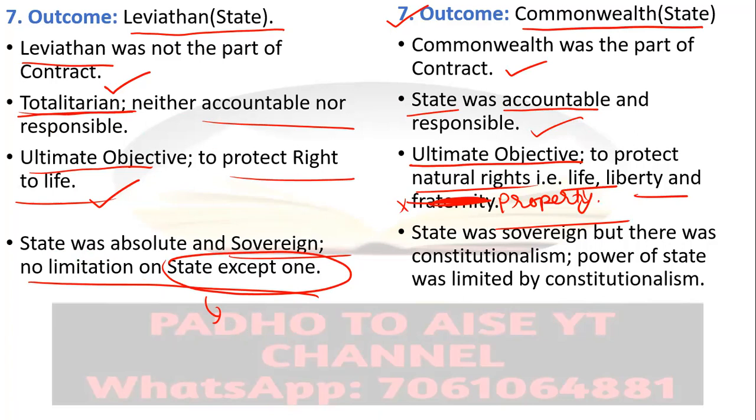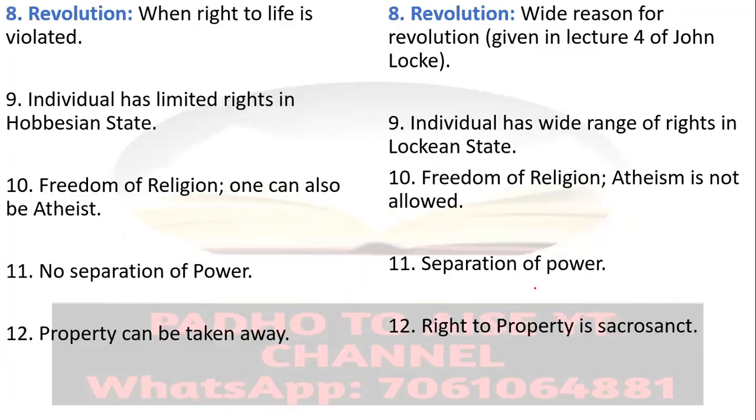Okay, now here, as I told you, the state was sovereign, but there was constitutionalism. The power of the state was limited by constitutional laws. Okay, the revolution. So when could one revolt in the Hobbesian state? One could revolt in the Hobbesian state when the right to life is violated, okay, as I told you.